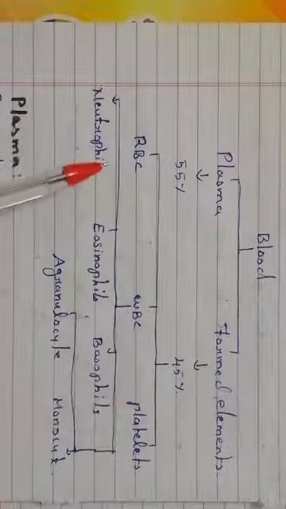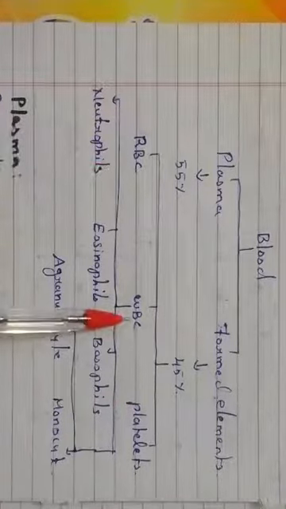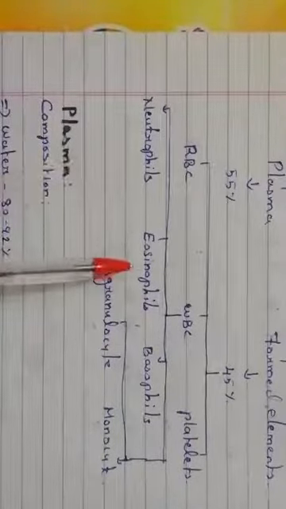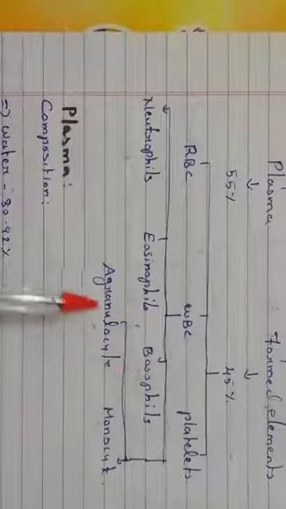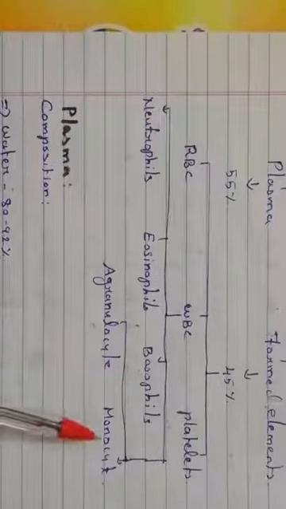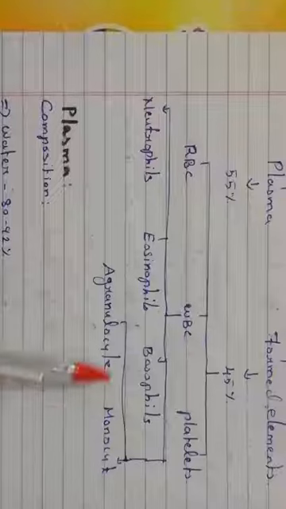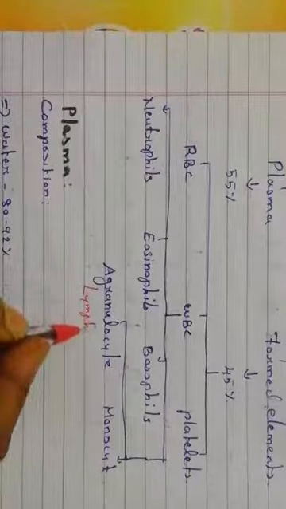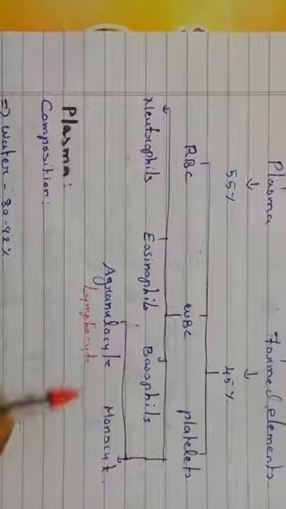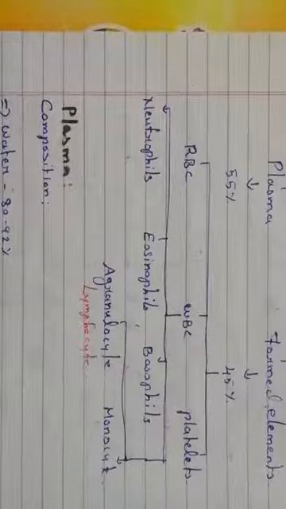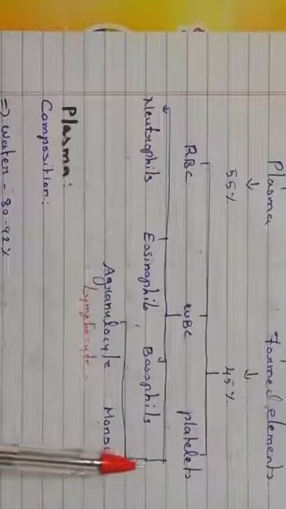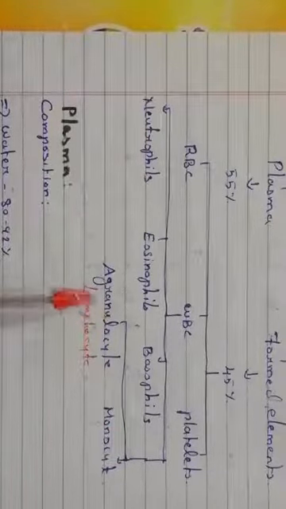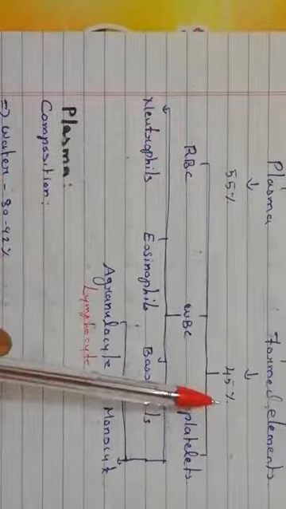RBC is a single type, but there are 5 types of WBC: neutrophils, eosinophils, basophils, agranulocytes (which we could write as lymphocytes), and monocytes. So these are the 5 types of WBC, and the last one is platelets. Okay, so let us discuss each one now. First we can go for the plasma, then we can come to the formed elements.